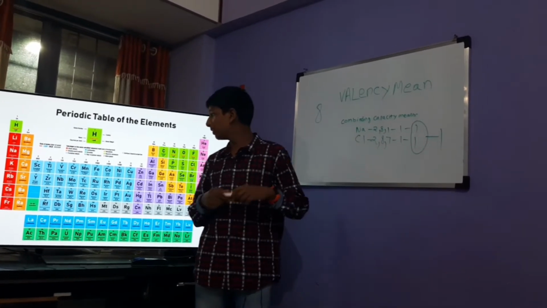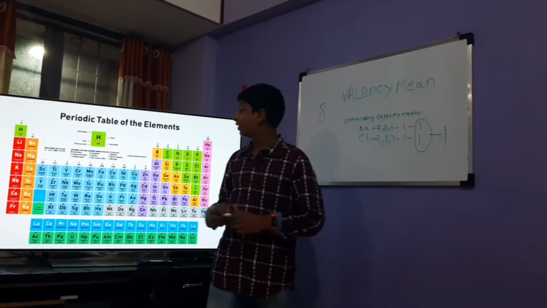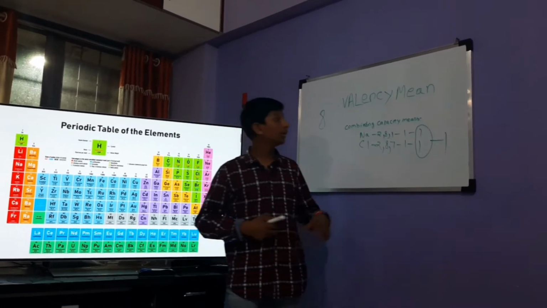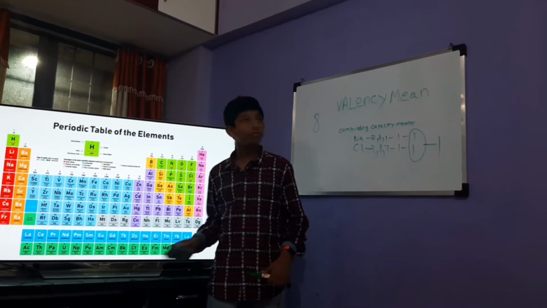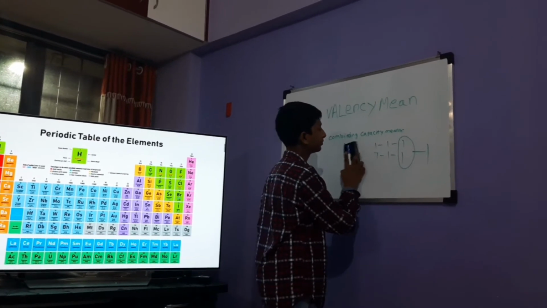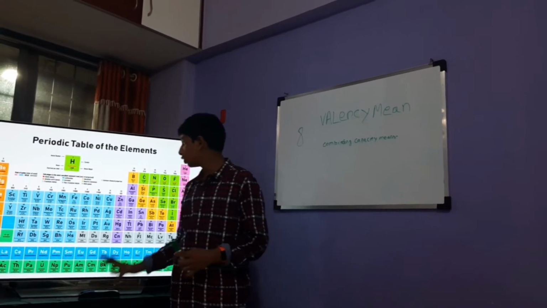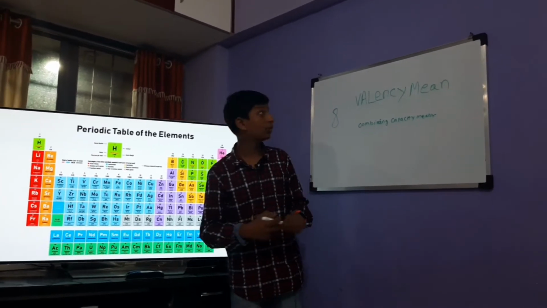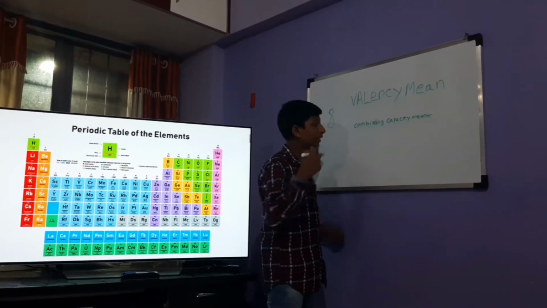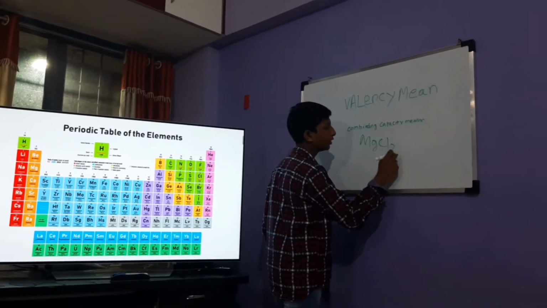I've taken an example here. If we go for MgCl2, then the valency of Mg is 2 because it is going to give 2 electrons, one to each chlorine, and the valency of Cl will be 1, because I wrote Cl2, meaning MgCl2.